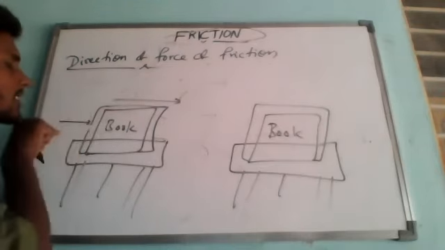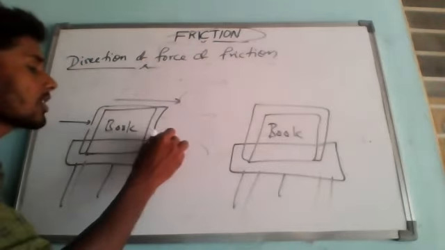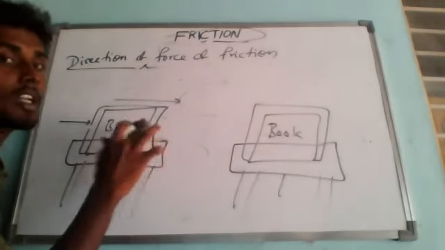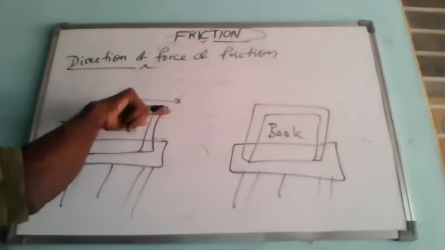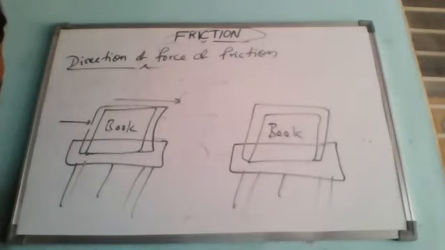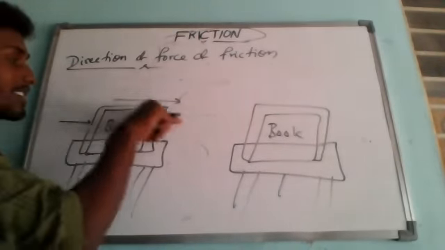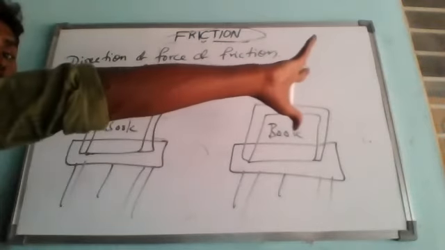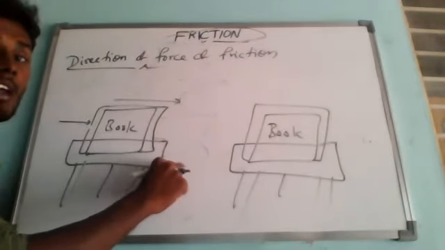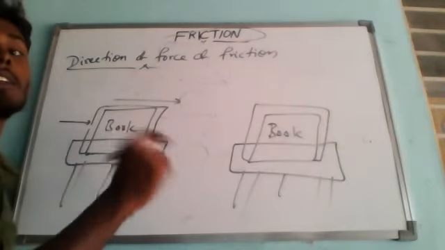Movement of this book. I pushed it and I left it. So what is going to happen? The book will travel some distance and it will automatically come to rest. So if I give a push to this book towards the right side, we will find that the book moves some distance to the right side. It will never be continuously in motion. It will move some distance, and then it will stop.